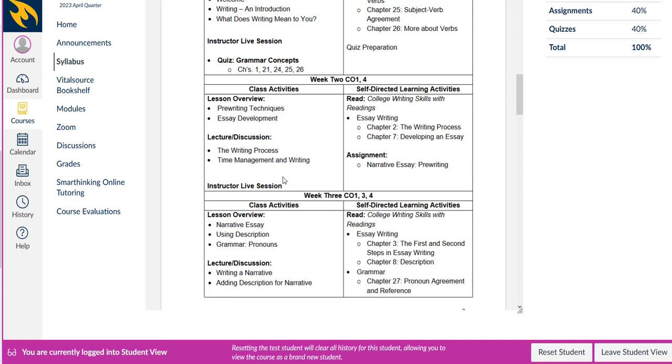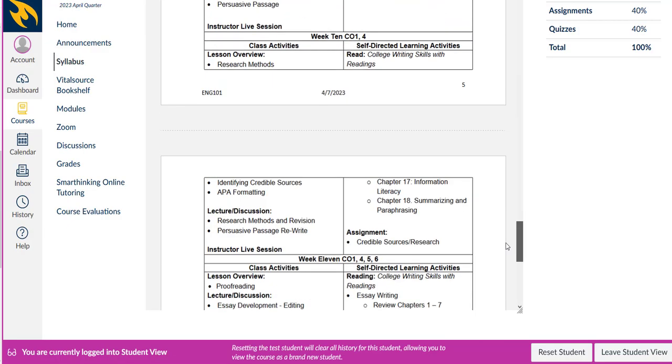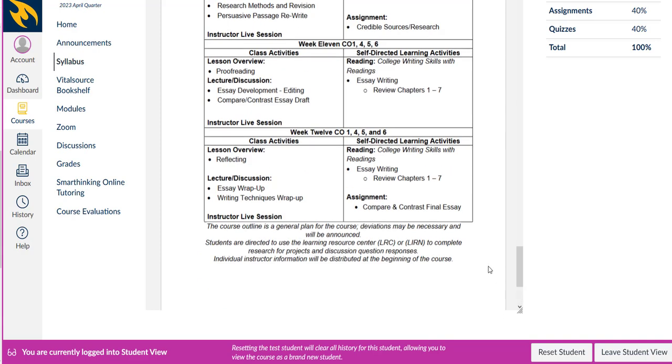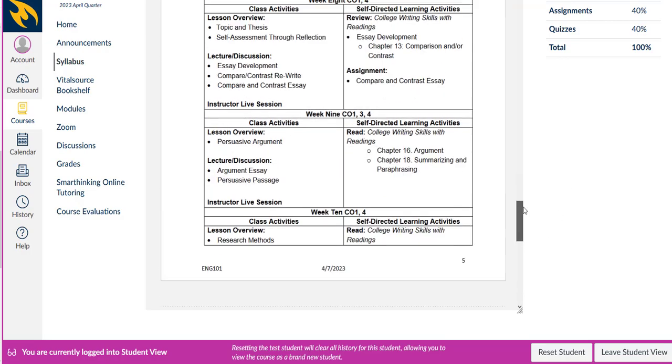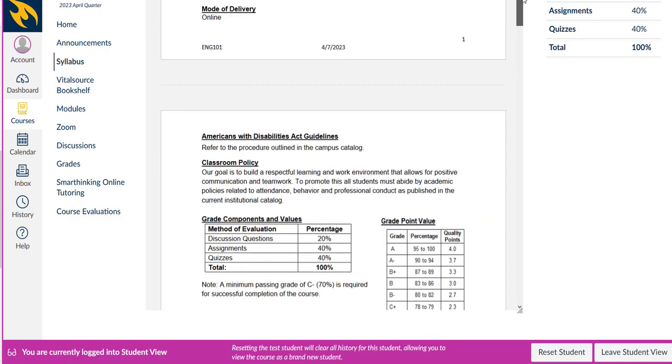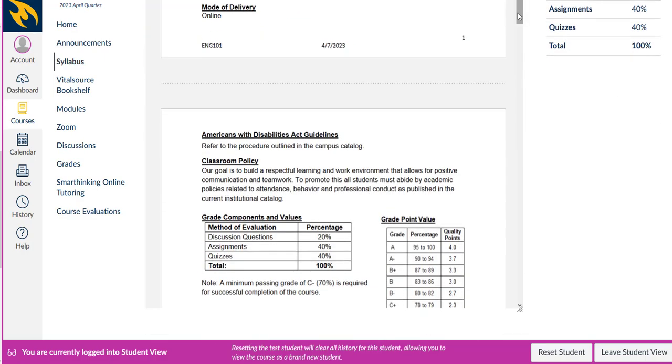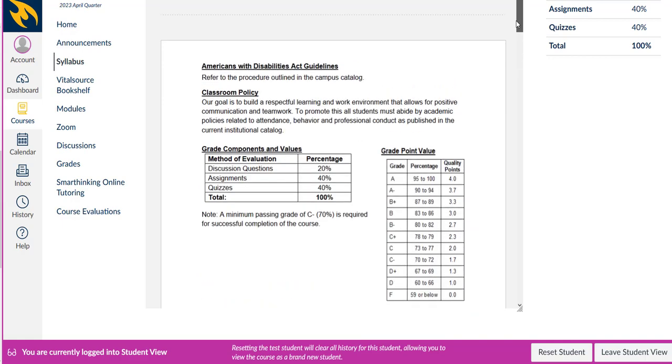Always plan ahead. Then you're going to notice that here you have one way of scrolling, so that goes all the way down to week 12. So this is going to be a 12-week course. So here you would use this to scroll up and down the syllabus. Now you have another scroll here on the outer edge. You have 2 of them. One over here to scroll up and down the syllabus.